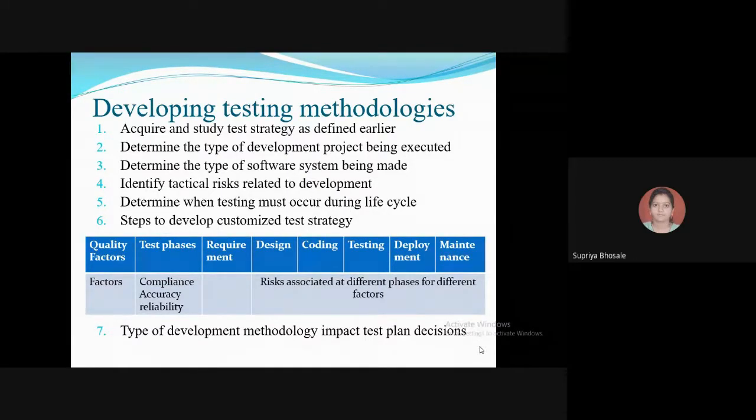Next is number 4, identify the tactical risks related to the development. So structural risks refer to the methods used to build a product. If the product uses existing libraries or designs, then it may lead to the highest risk with the algorithms that are being used. Second is technical risks, which refers to the technology used to build and operate the system.